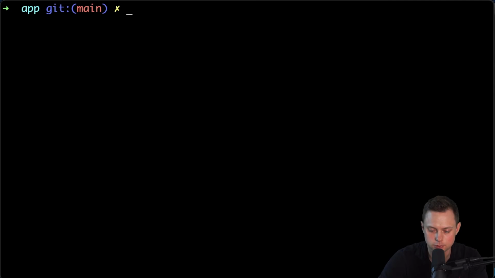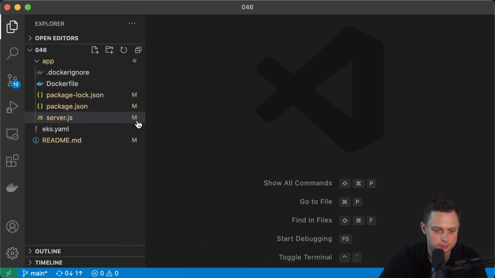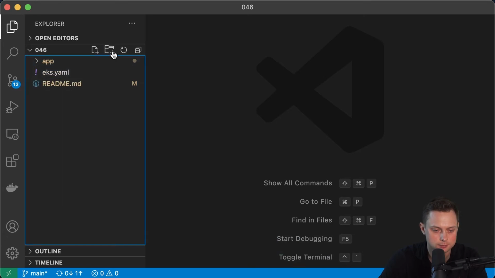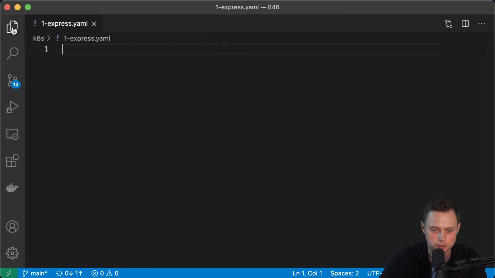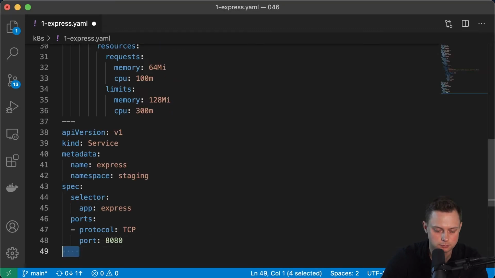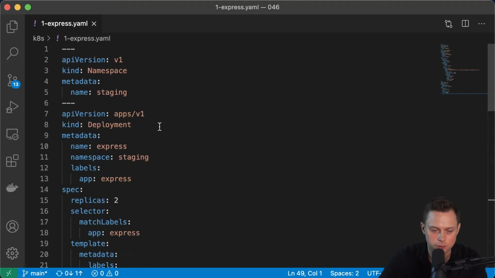Now it's time to start with Kubernetes. Let's go ahead and create the folder K8s. And in that folder, first of all, we're gonna create the express.yaml file. Let me close this, and let me paste the definition.